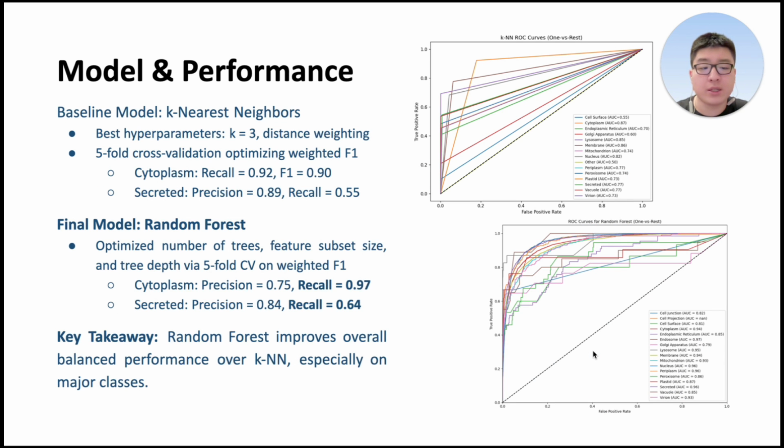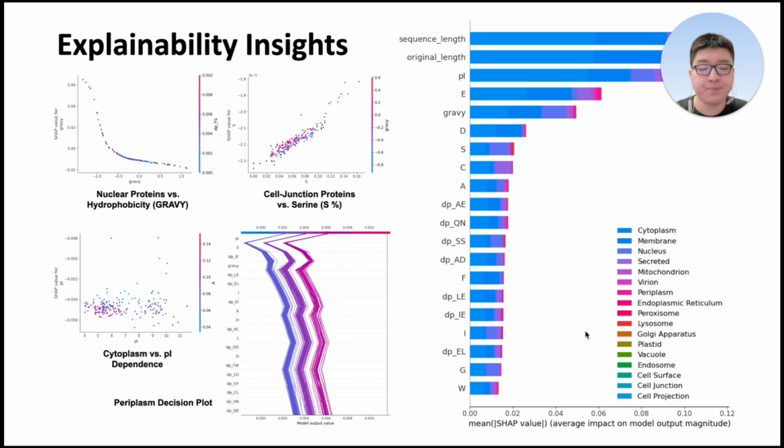So the KNN baseline excelled at abundant classes but underperformed on rare ones. In contrast, the RF model, which consisted of 200 trees and a depth of 10, achieved uniformly high one-versus-rest AUC, which is around 0.93 to 0.97, and notably it boosted rare classes such as peroxisome from 0.74 to 0.86 and the vacuole from 0.77 to 0.85.